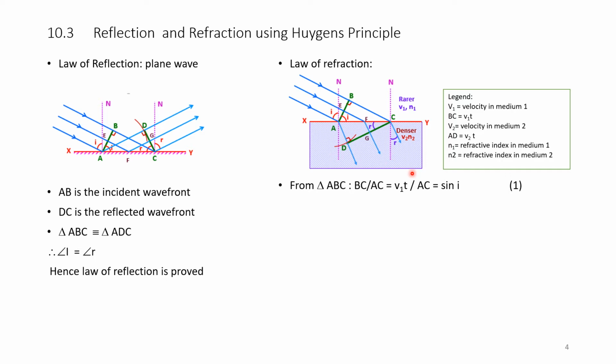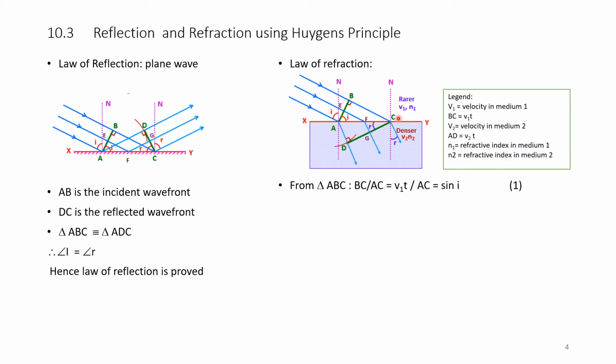Legend. V1 is the velocity in medium 1. Velocity is distance over time taken, so distance BC over time taken is equal to velocity V1. Here BC is the distance travelled by this ray in time t.